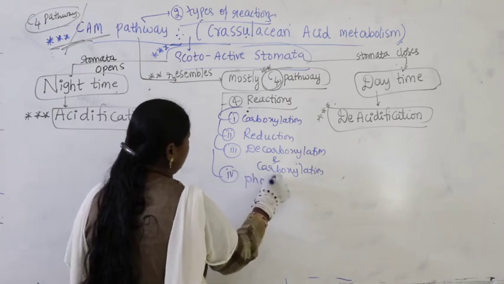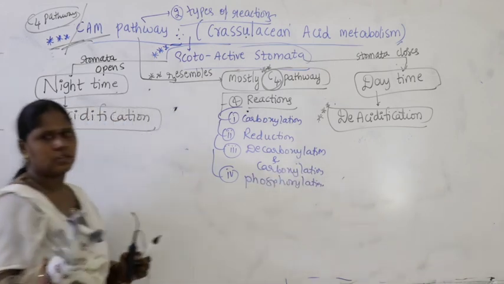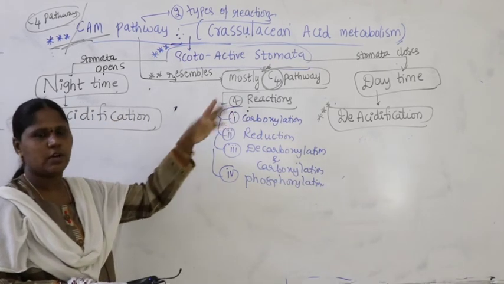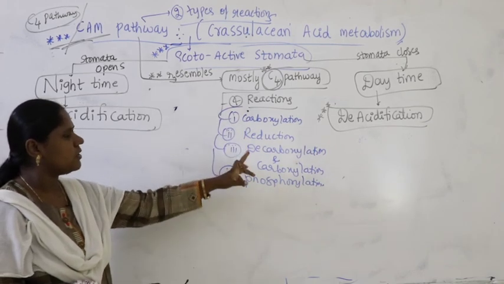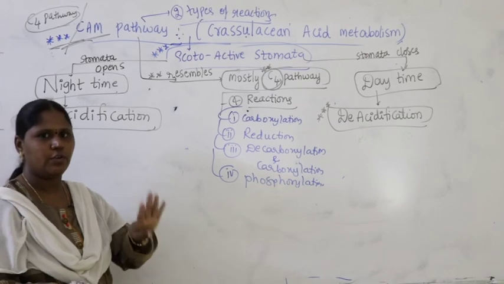Phosphorylation. We discussed these four reactions. The C4 pathway undergoes four reactions: carboxylation, reduction, decarboxylation, carboxylation and phosphorylation.